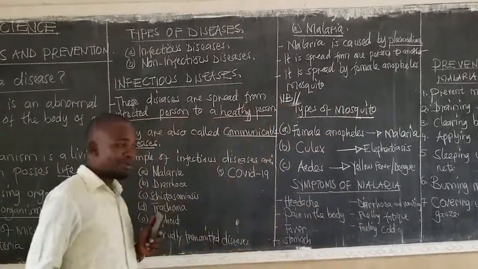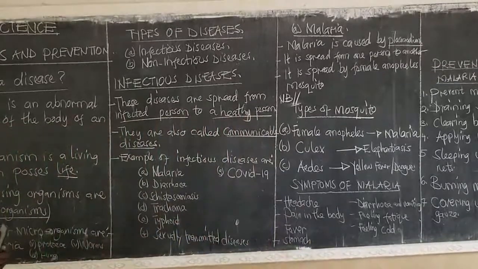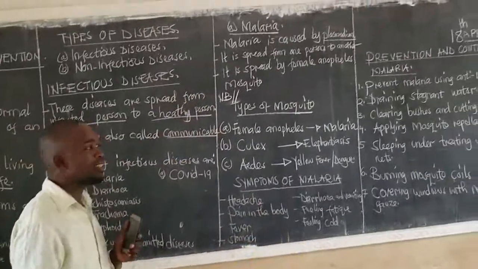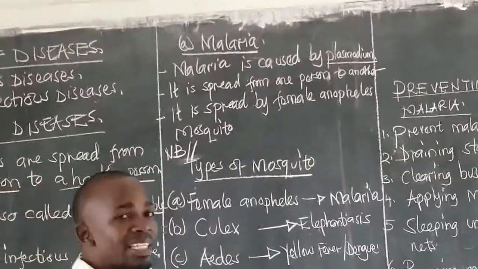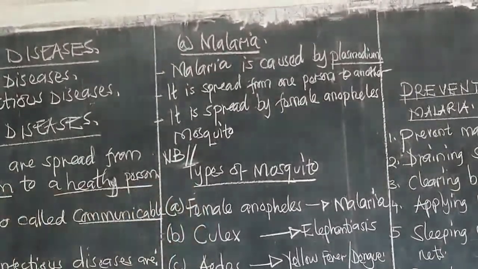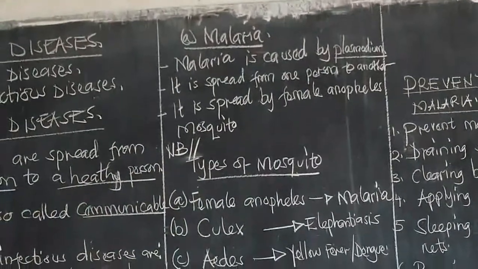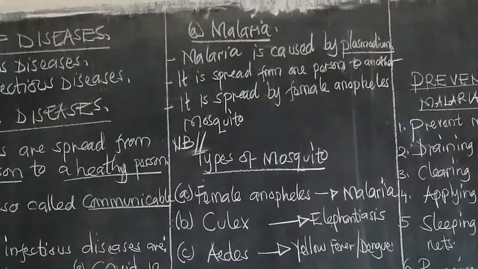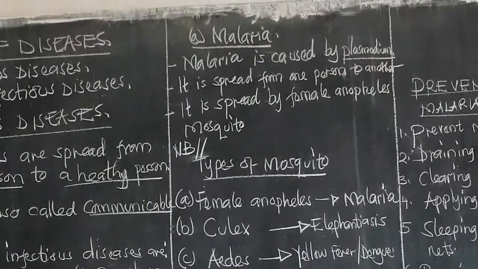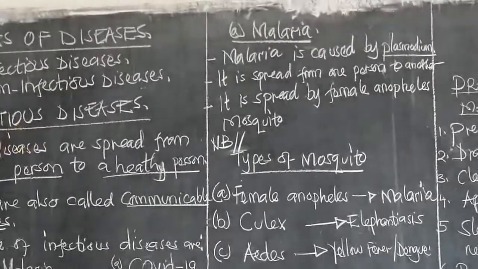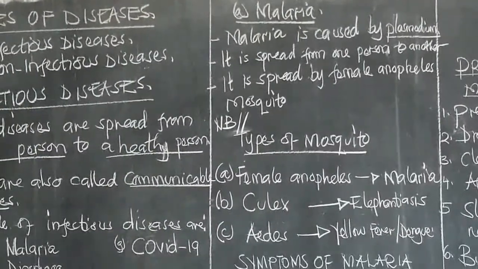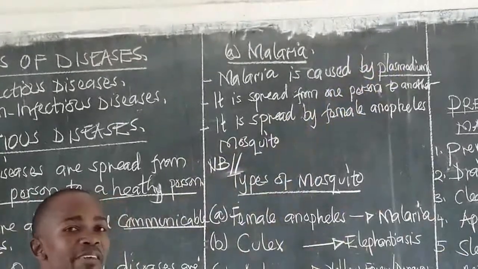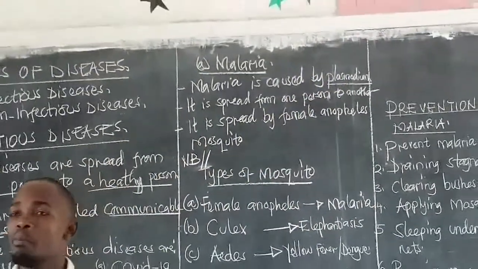Anyway, that was by the way. Let us go back to malaria. Malaria is one of the infectious diseases that is caused by Plasmodium. I said that there are 5 groups of microorganisms: bacteria, protozoa, virus, fungi, and worms. Plasmodium is in the group of protozoa. So this Plasmodium is being carried by a female Anopheles mosquito.